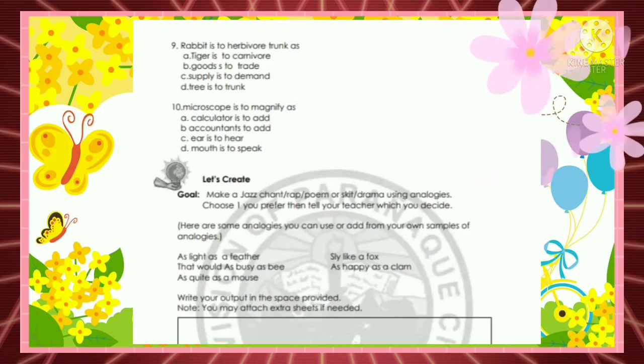Number 10. Microscope is to magnify, as A. Calculator is to add, B. Accountant is to add, C. Ear is to hear, and D. Mouth is to speak.